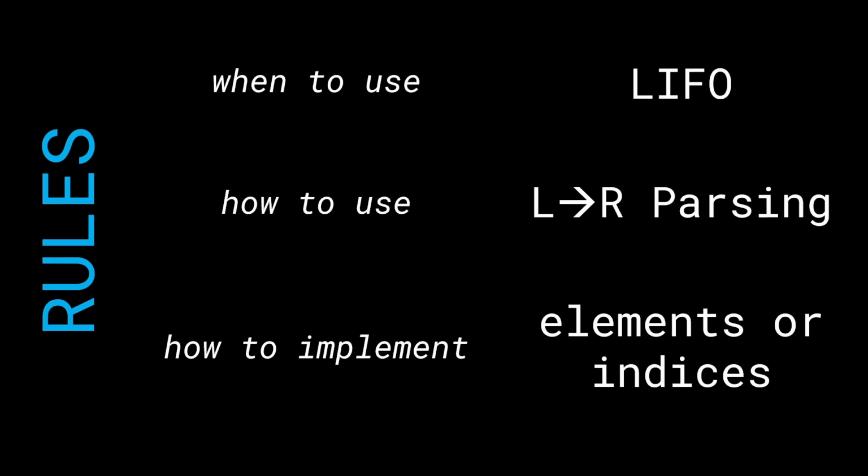And that's because if you append indices to the stack, you will obviously have a mapping to the elements as well. But if you only append elements to the stack, you might forget which index it came from. Anyways, that's a very small level detail, but still important to keep in mind. Just make sure you are consistent with what you're appending to the stack, whether it be elements or indices, right?